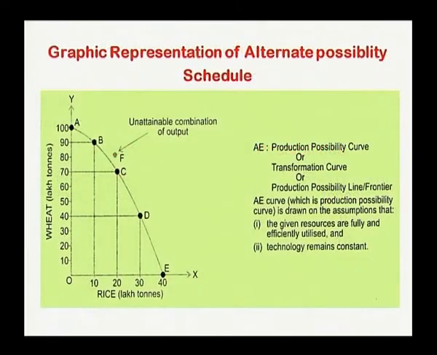Now, that can be represented with the help of a diagram. This diagram shows that there are so many possibilities which can be obtained with the help of limited resources. Either we can get wheat or we can get rice or we can get both of them. But so far as the F combination is concerned, it cannot be attained because resources are limited, and in order to get the F combination we require more production resources.